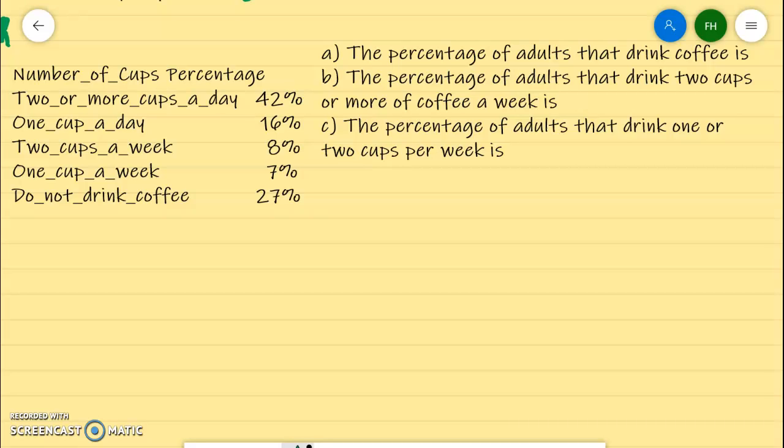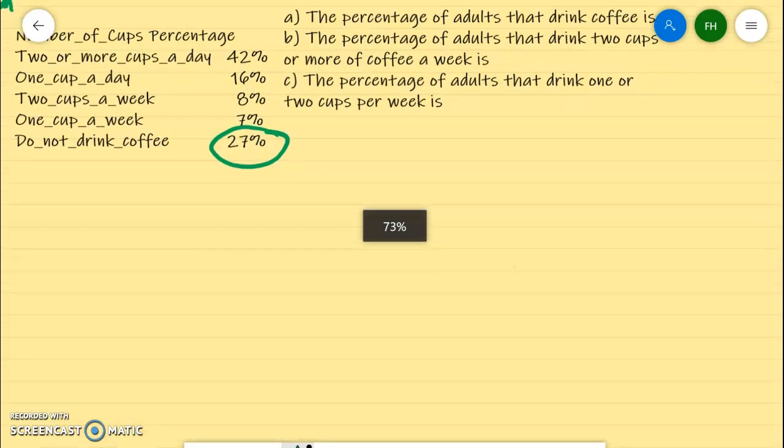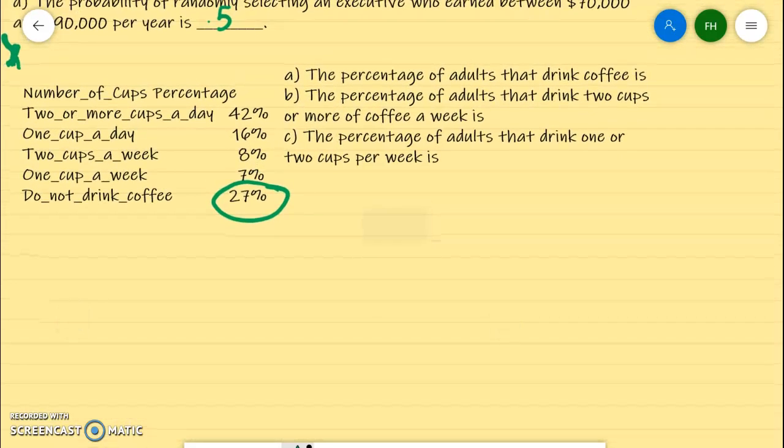So for A, the percentage of adults that drink coffee would be anybody that would drink coffee, and we know that would be everybody but the 27%. So 100% minus 27% is 73%.